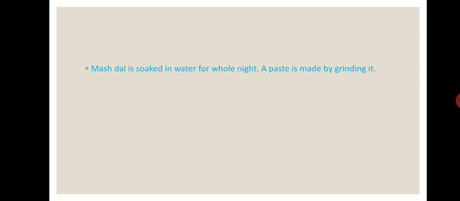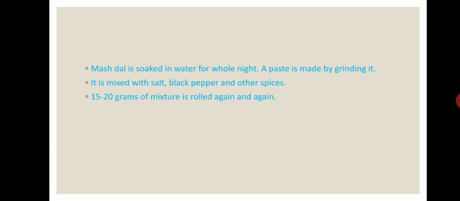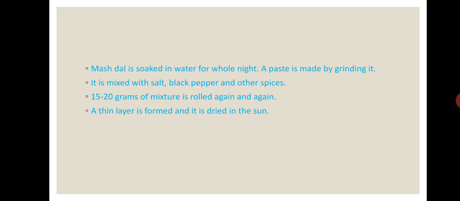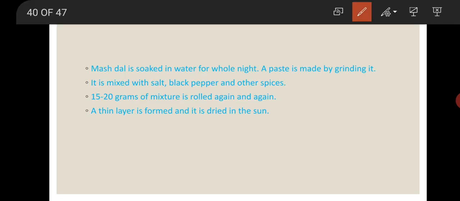Now, mash dal is soaked in water for the whole night. A paste is made by grinding it. It is mixed with salt, black pepper and other spices. 15 to 20 grams of mixture is rolled again and again. A thin layer is formed and it is dried in the sun. So, we can say that this is the recipe.